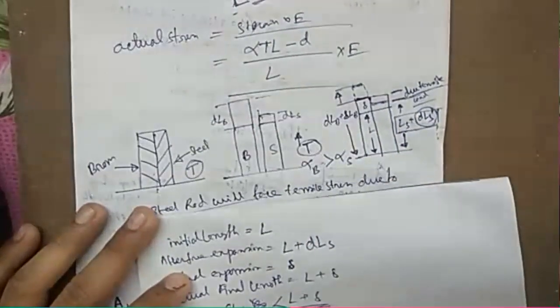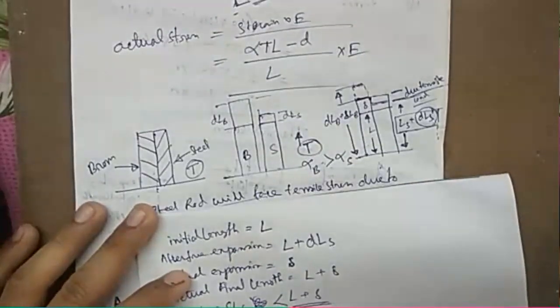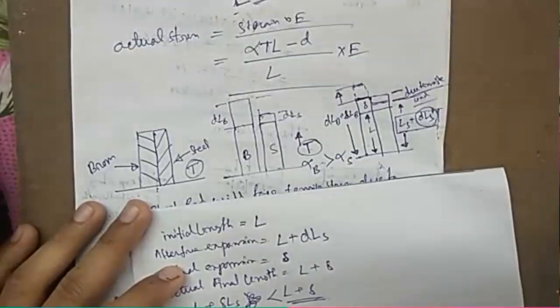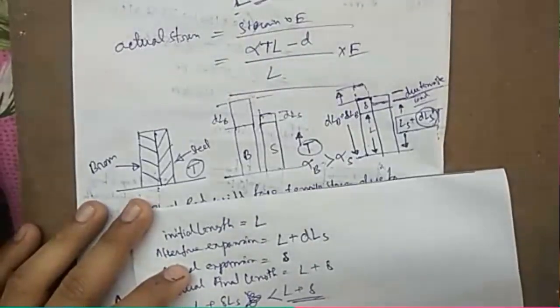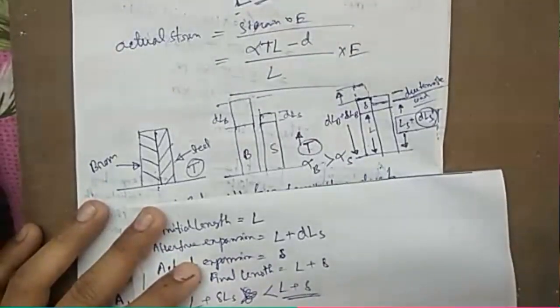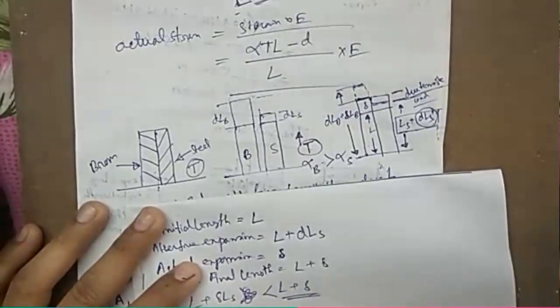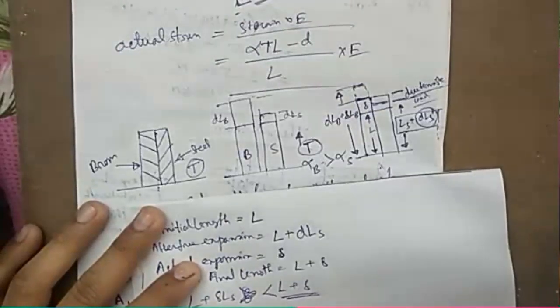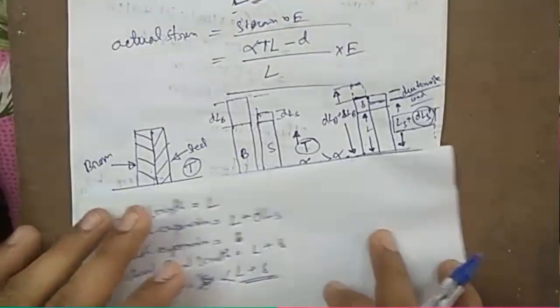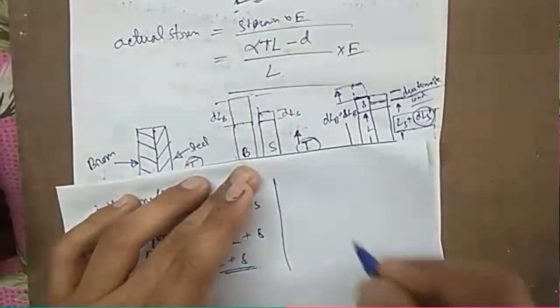Now this is the scenario, and we will now form the equation. Whenever we form the equation, we look for equilibrium conditions. As there is tensile load on the steel rod and compressive load on the brass rod, and because of this load they are in equilibrium, the tensile force working on the steel rod will be supported by the compressive load on the brass rod. Load means stress into area.